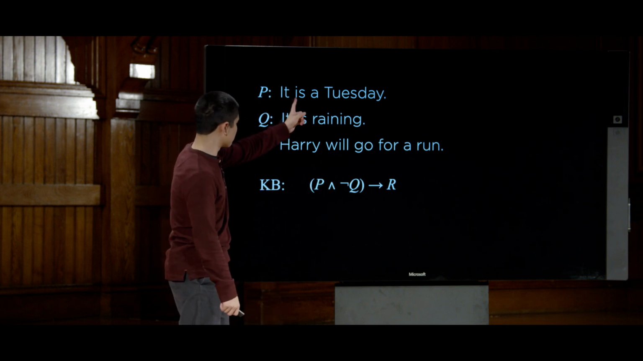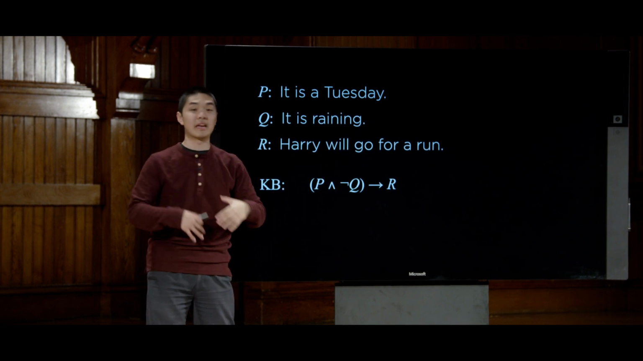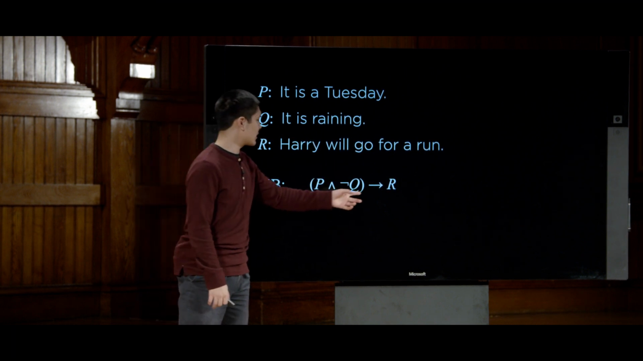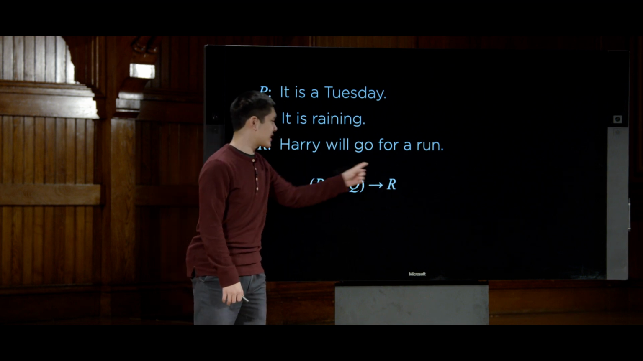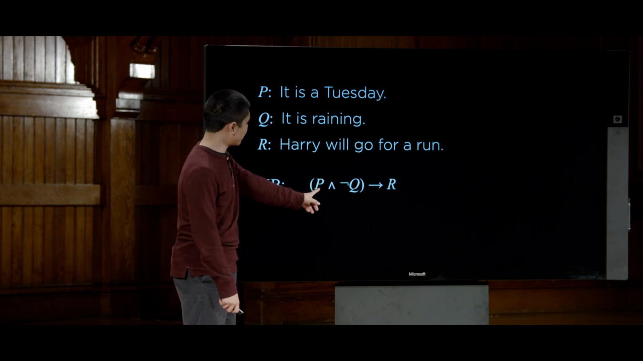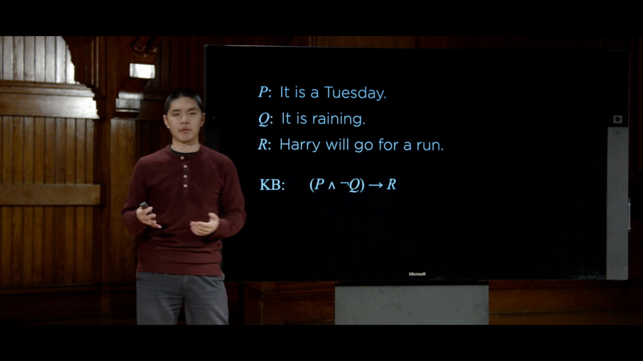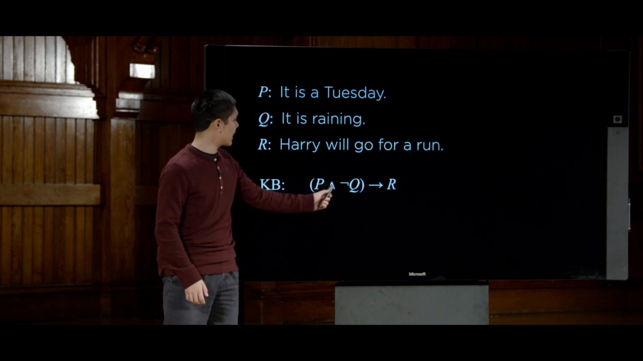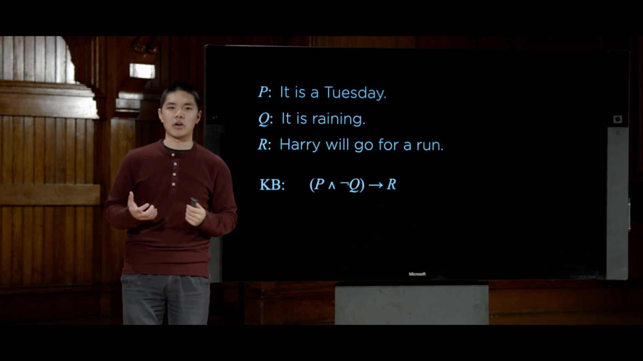P is it is a Tuesday. Q is it is raining. So not Q is it is not raining. And implies R is Harry will go for a run. So the way to read this entire sentence, in human natural language at least, is if it is a Tuesday and it is not raining, then Harry will go for a run. And that is now inside of our knowledge base.